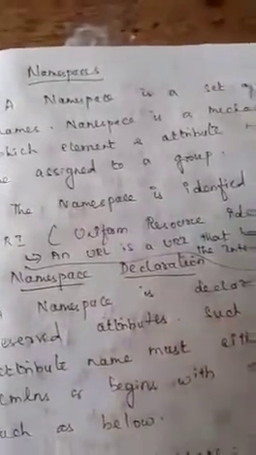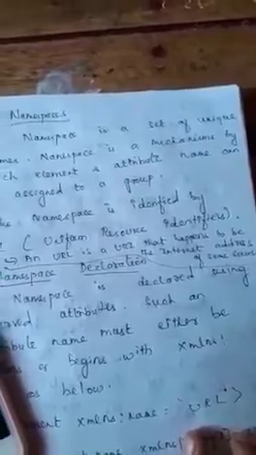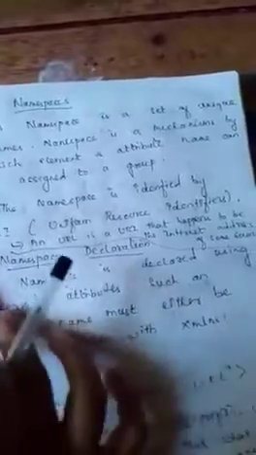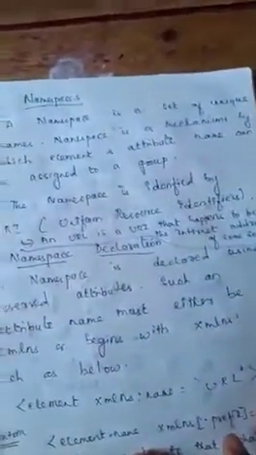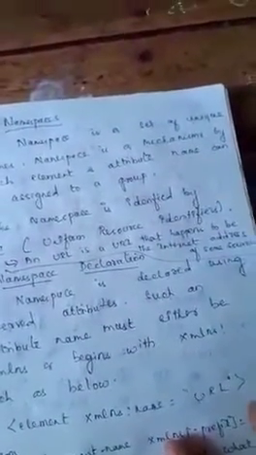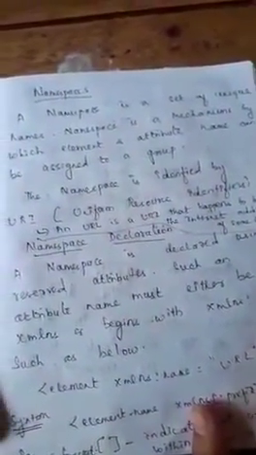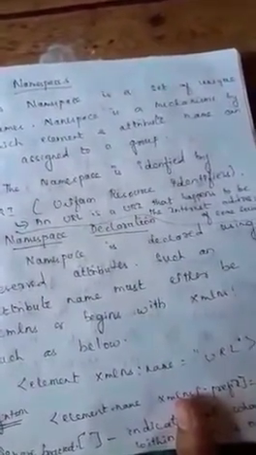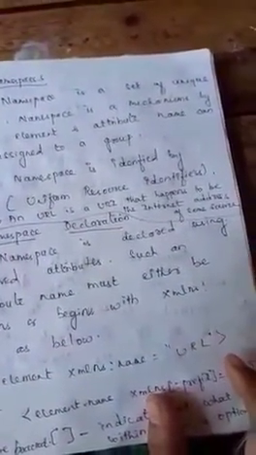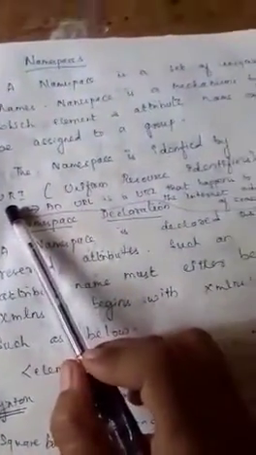A namespace is a set of unique names. Namespace is a mechanism by which element and attribute names can be assigned to a group. The namespace is identified by a URI, that is, Uniform Resource Identifier. A URL is a URI that happens to be the internet address of some resource.